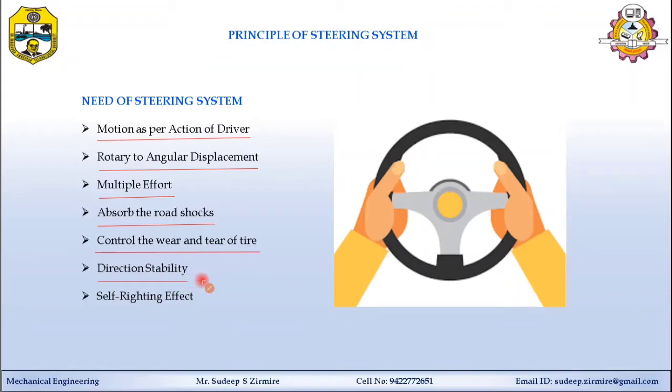When the vehicle is in motion, it should maintain proper direction and be stable as per the angle of the steering wheel. And the last point of the need of steering system is the self-righting effect. The steering system is designed such that even if no effort is given on the steering wheel, it should go straight ahead when the vehicle is in motion. It is called the self-righting effect.